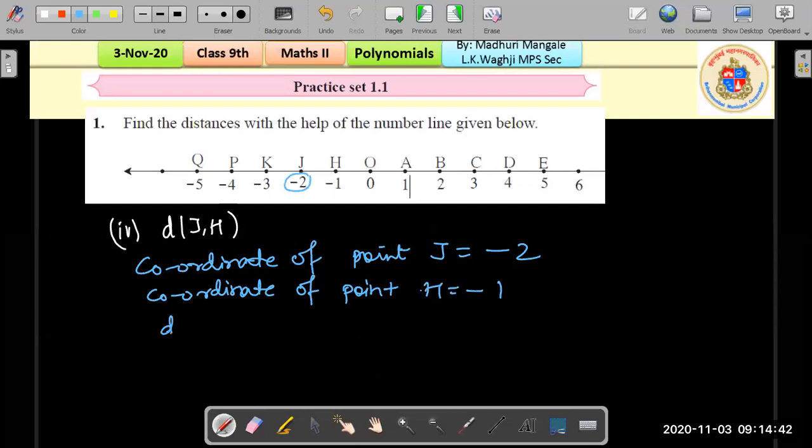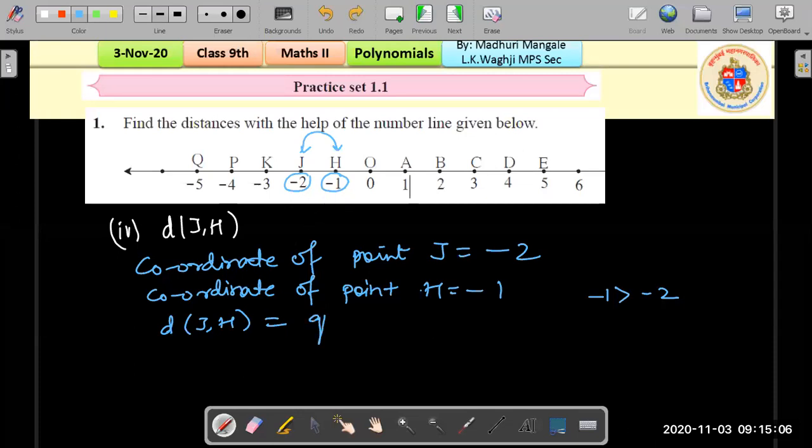And what will be the distance? So straight away, looking at this number line, you can find out the distance is 1, right? But let us verify it properly using the formula. What do we get here? Which is the greater one? It's -1 that is greater than -2, right? Because -1 is on the right hand side. The number on the right hand side is always greater than the number on the left.